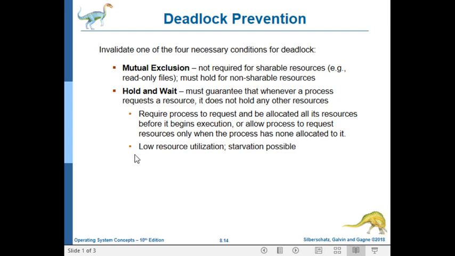However, it can cause low resource utilization, since resources may be allocated but unused for a long period. The second protocol: since it's not practical to practice the first protocol, we allow a thread to request resources only when the thread has none allocated to it.